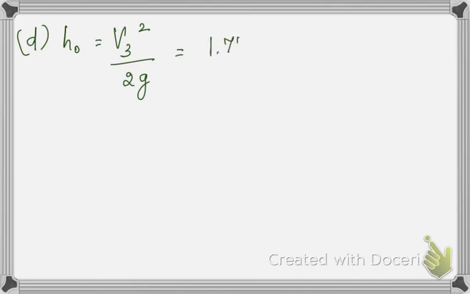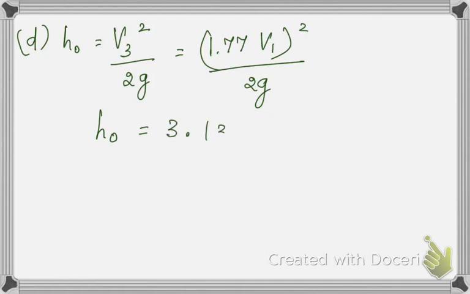And the fourth one is at the outlet of the pipe, HO, because the water is getting discharged, which is V squared by 2G. Here only from the third pipe the outlet is there. So here it becomes V3 squared by 2G. So instead of V3 I can substitute 1.77 V1 the whole squared by 2G. So head loss at the outlet is equal to 3.1329 V1 squared by 2G.